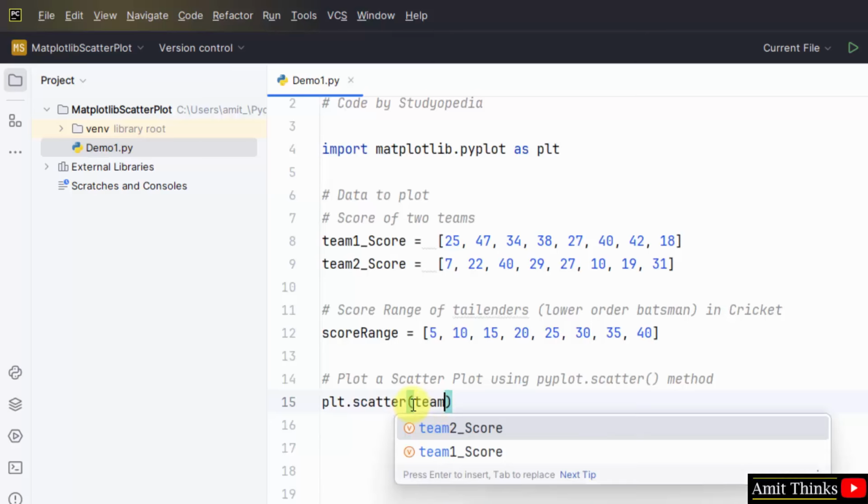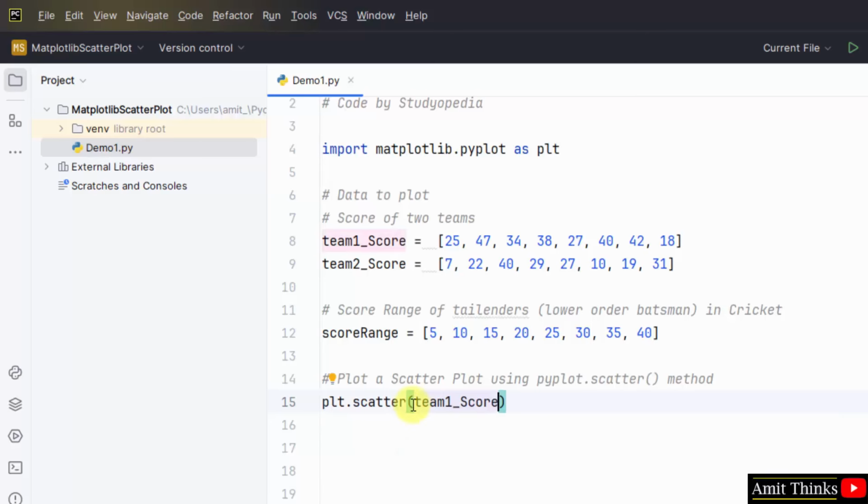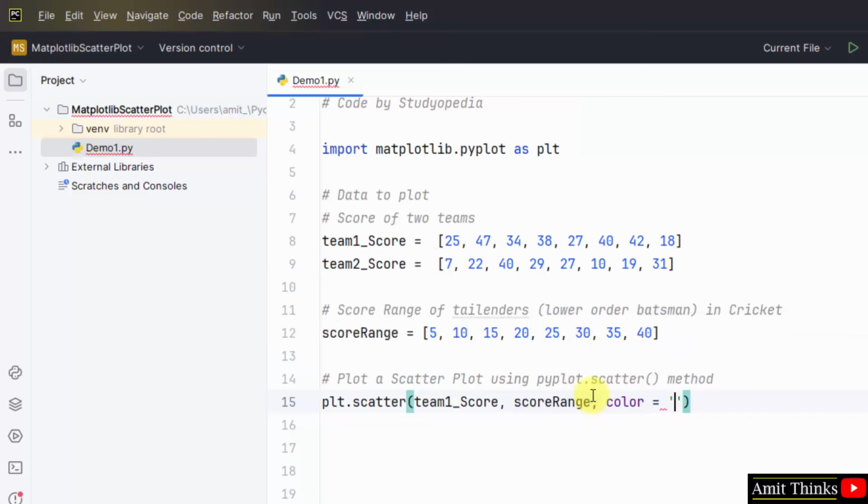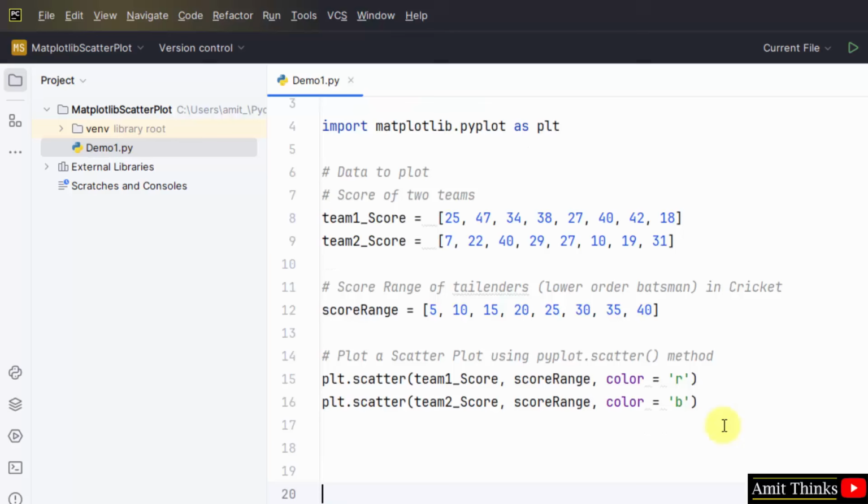Mention the first score, team 1 score, then the score range, the following range, and in the end the color using the color parameter. So I'll set color r for the dots, that means red. Now do the same for the second one. Here, set team 2 score, range is fine, and color is b, that is blue. Now the dots will appear in red and blue.